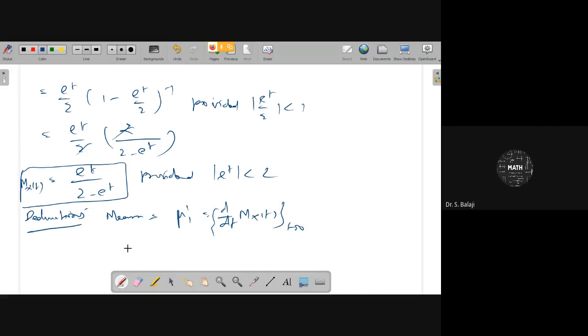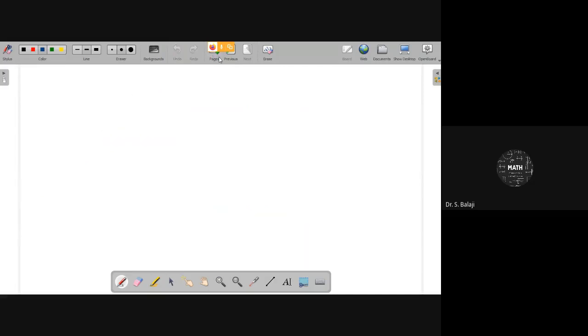Already you know the relation. Therefore, d by dt of MX of t, where MX of t is e power t by 2 minus e power t, at t equal to 0. Now differentiate this with respect to t using the u by v rule. Denominator is 2 minus e power t whole square.